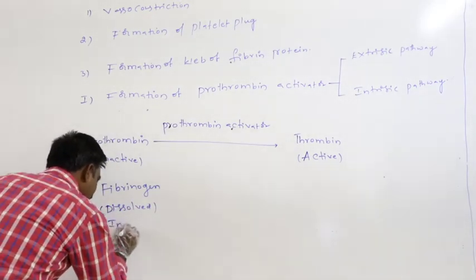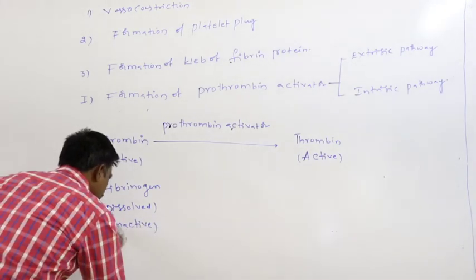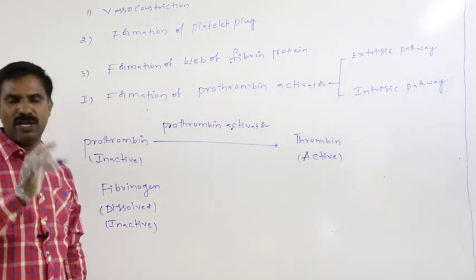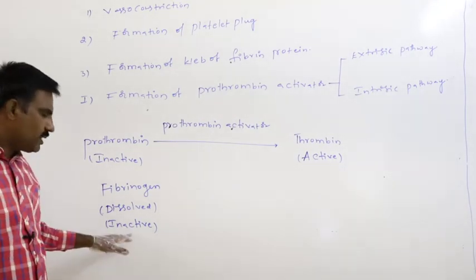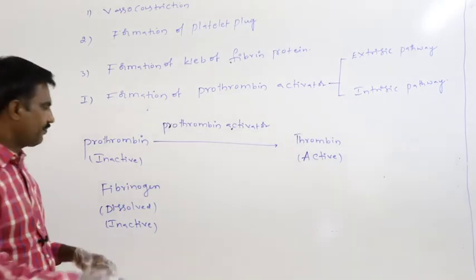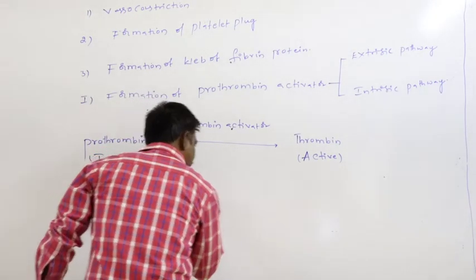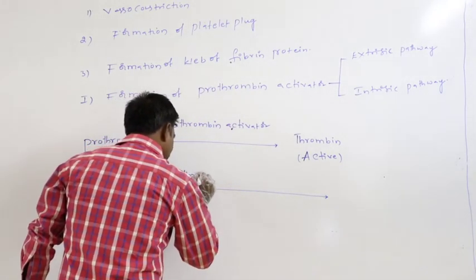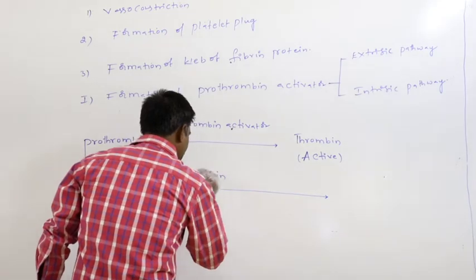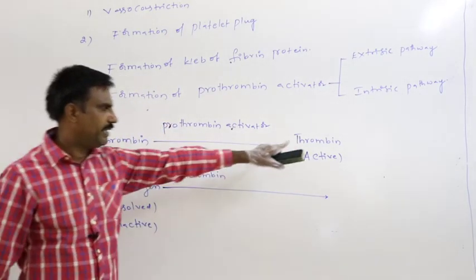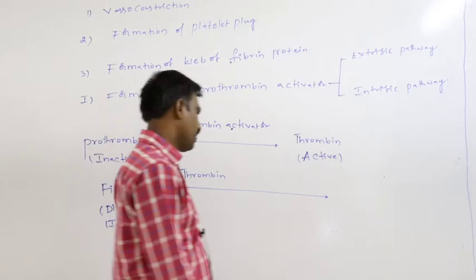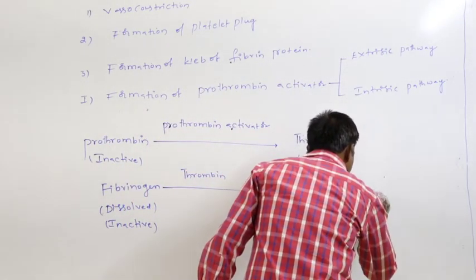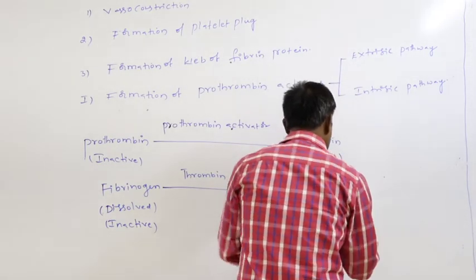In the normal condition, that fibrinogen is in dissolved state in the blood plasma, in inactive state. This inactive fibrinogen, in the presence of active thrombin, will be converted into fibrin fibers.